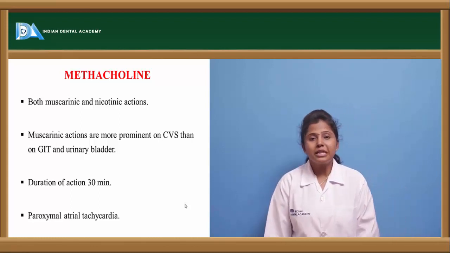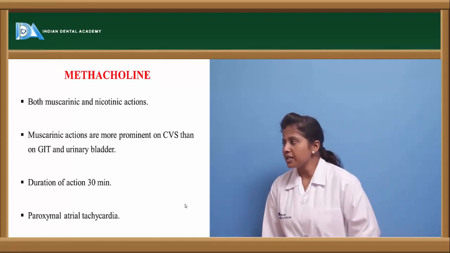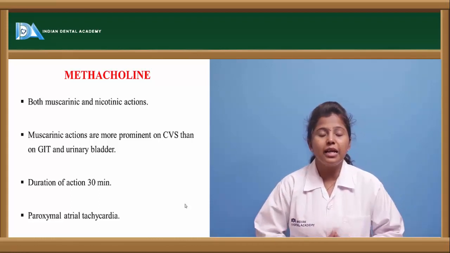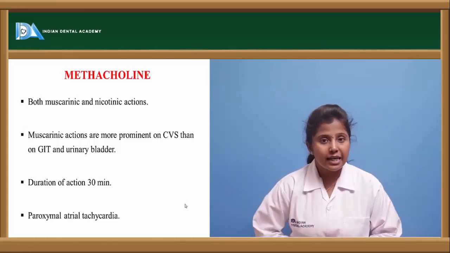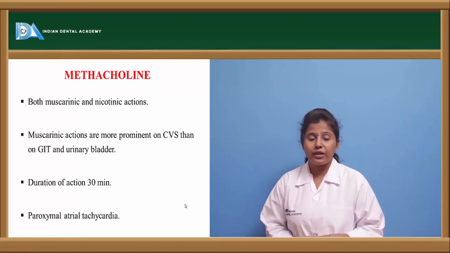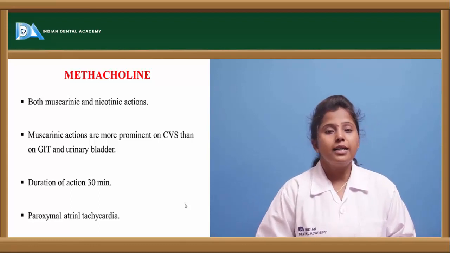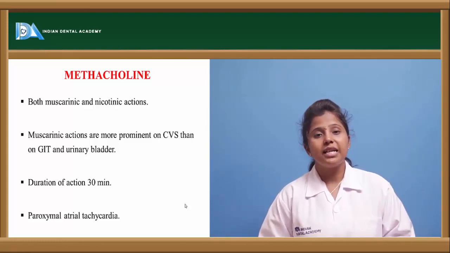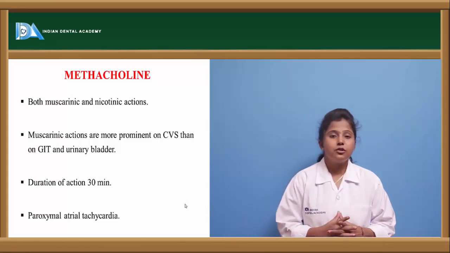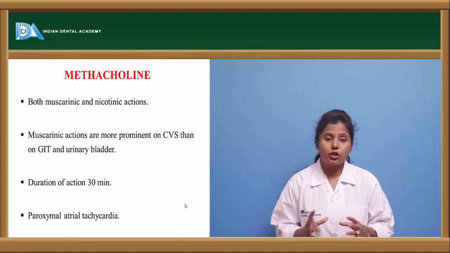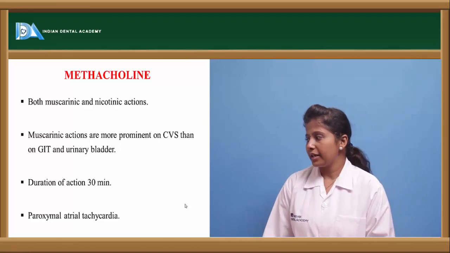Methacholine is a muscarinic receptor agonist, as it binds to the muscarinic receptors and exerts its actions mainly on the CVS as well as the GIT. In the cardiovascular system, it shows increased heart rate, increased force of contraction of the heart, and increased smooth muscle contraction. In the GIT and urinary bladder, it causes increased secretions of the GIT as well as increased smooth muscle contraction of the GIT and urinary bladder. The duration of action of this drug is short, only about 30 minutes, and it is mainly used in paroxysmal atrial tachycardia.